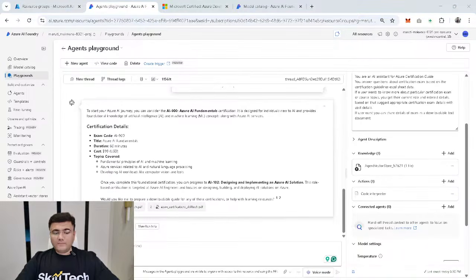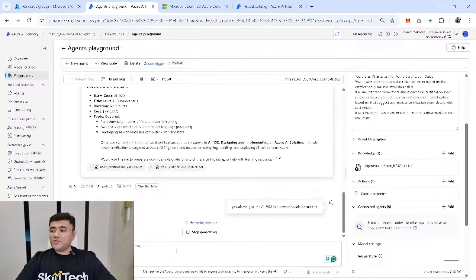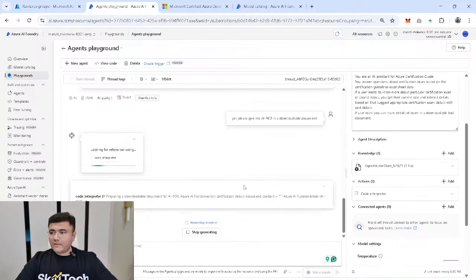It's asking me, would you like me to prepare a downloadable guide for this certification and help you with the learning resources? I'm saying, okay, yes. So I'm saying, yes, please give me AI-900 in a downloadable document. I'm just asking for one thing. They have given me information on AI-900 and AI-102 both, but I'm just saying give me AI-900 in the downloadable document. I'm sending this prompt. Let's see whether my agent is able to understand only that particular prompt specific to that exam, and then whether it gives me that or not.